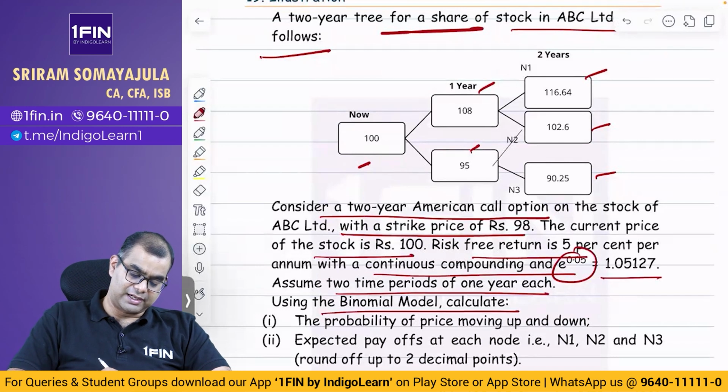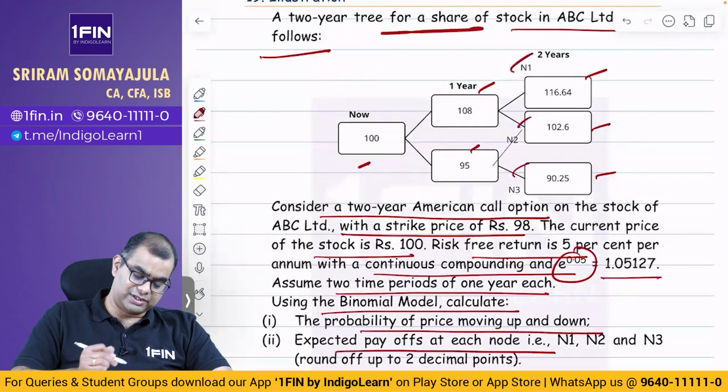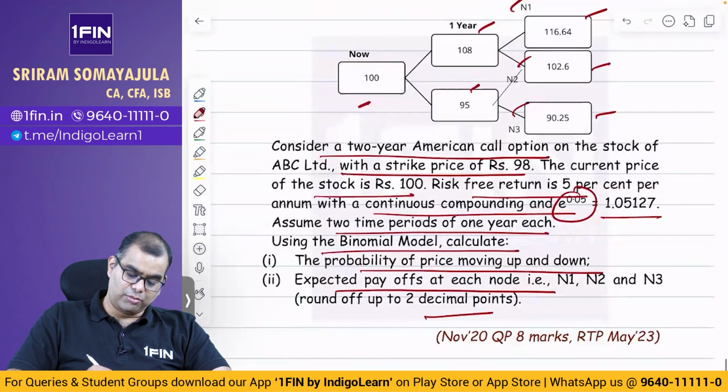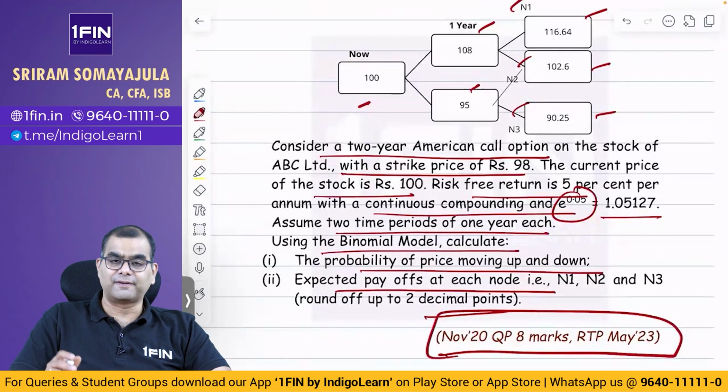Using the binomial model, calculate the probability of the price moving up and down, and the expected payoff at each node N1, N2 and N3. Round off to 2 decimals. This is a November 20 question paper, 8 marks question. Good question. So, how do you value an American option?